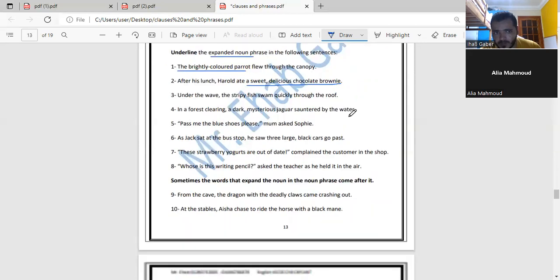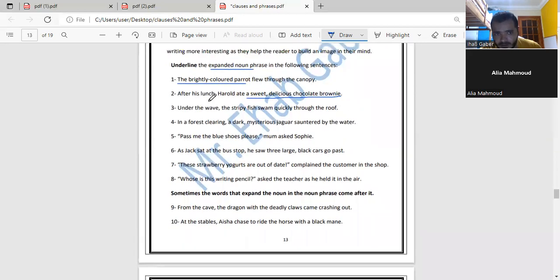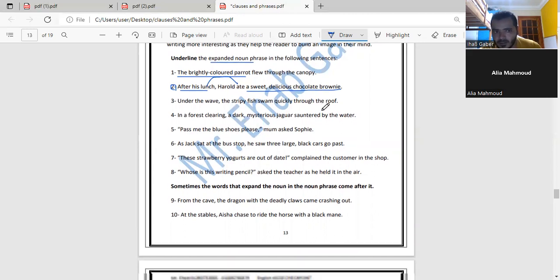Number 13. Do you know that if I have a look at this sentence, here we have another phrase, after his lunch. What kind of phrase is this? It's adverbial phrase. Excellent. This is adverbial phrase of time. Why? Because it modifies or describes when Harold ate the sweet. Also here, under the wave, we have place adverbial phrase.